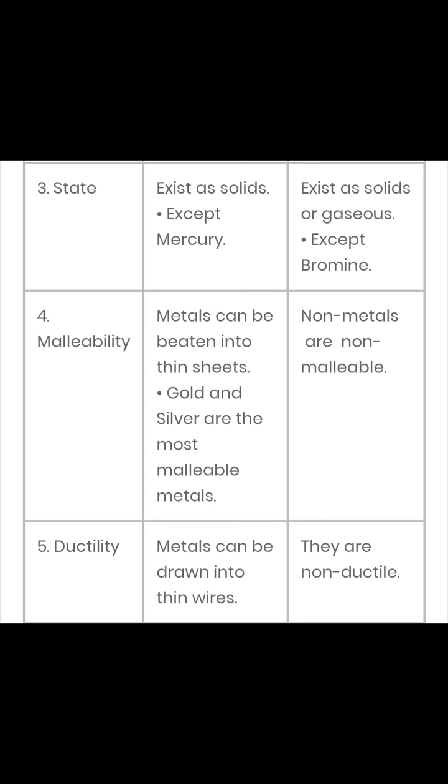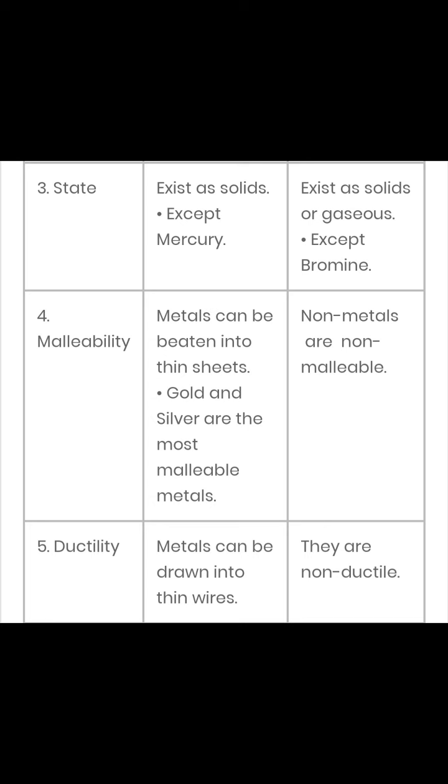The next property is malleability. Children, try to understand what is malleability. Malleability is a property by virtue of which metals can be beaten into thin sheets when hammered. Gold and silver are the most malleable metals. You must have seen gold and silver jewelry. Another best possible example is aluminium foil, in which you wrap your food material. This is how sheets are made out of metals, whereas non-metals are non-malleable. We cannot make sheets out of them.